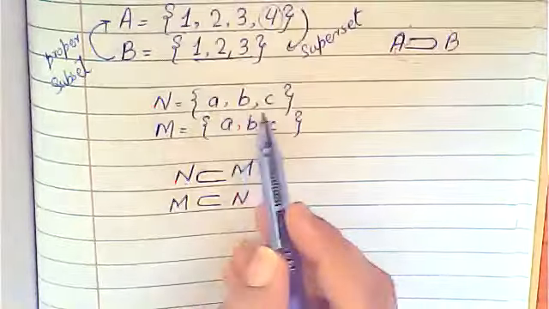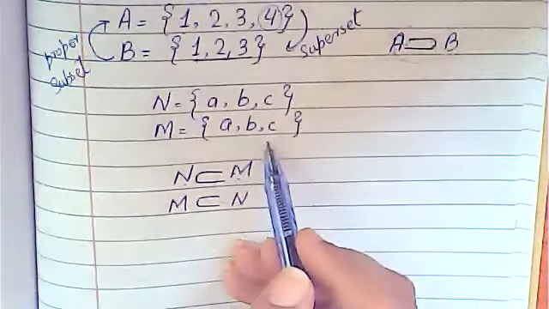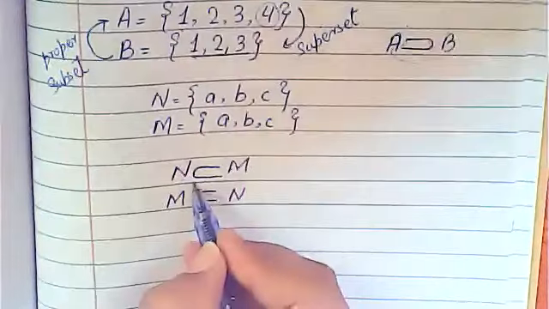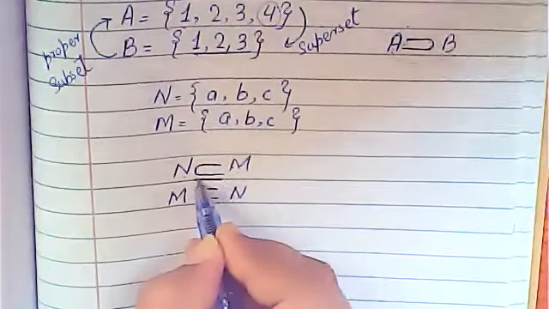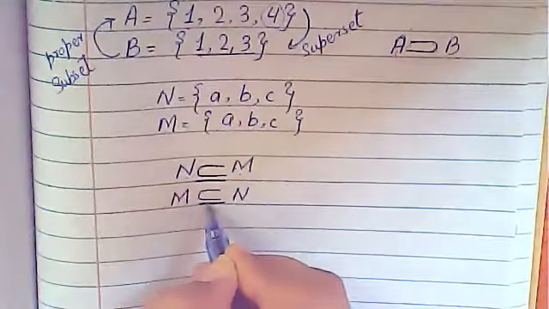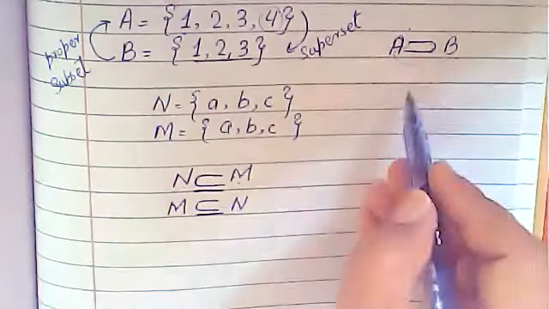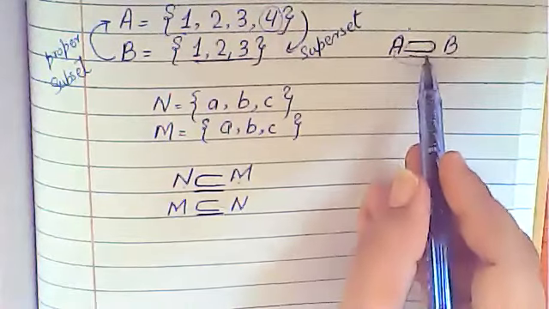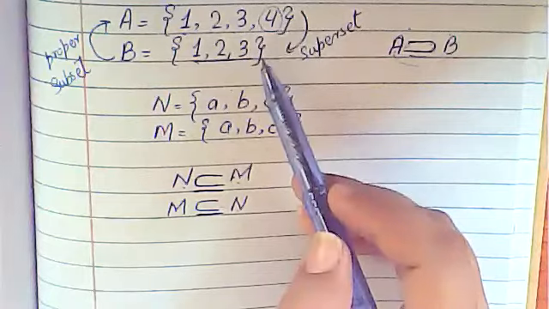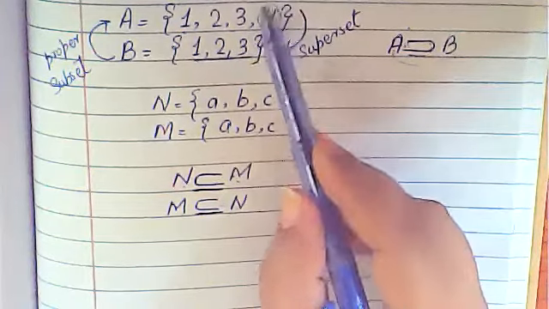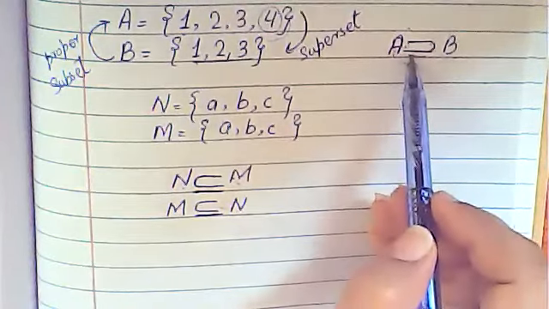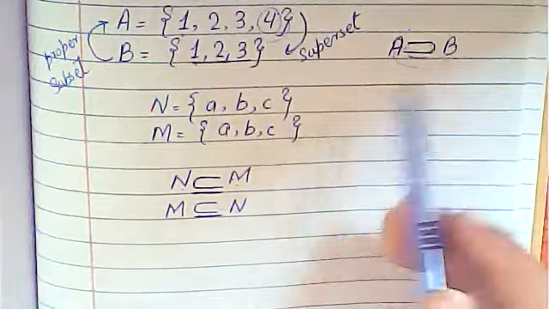But as you can see, the elements are the same here. So you will make the sign of equality here, just between them. Okay, so it represents that the elements are the same. We are not going to make the equality line here because the elements are not the same. One element is different, so they are not the same. That's why you will not make the sign here, right?